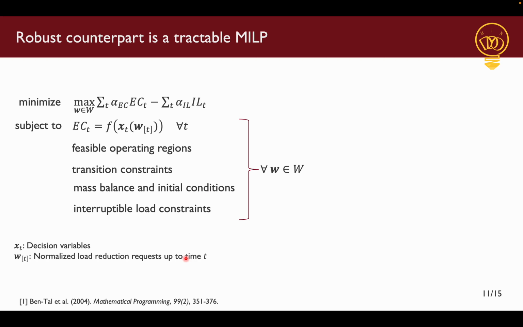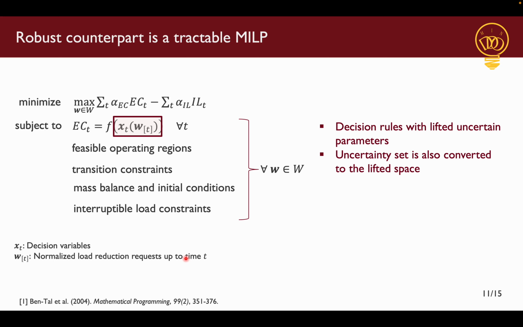Now that we've answered the two questions that we've posed initially, we have the required pieces for robust optimization in place. So we simply substitute the decision rules with the lifted uncertain parameters into the model, and then we also lift our uncertainty set to the new lifted uncertain parameter space.